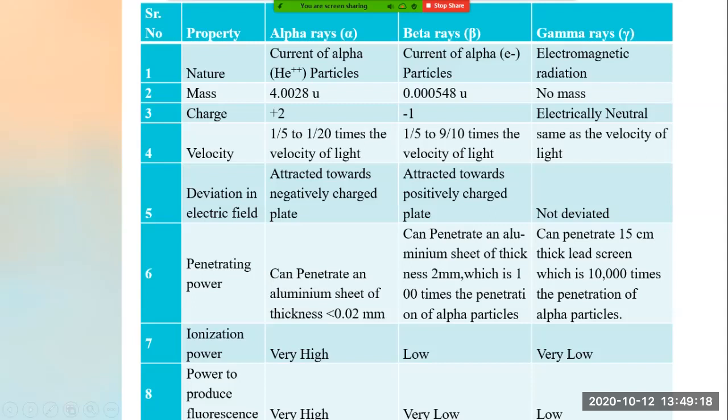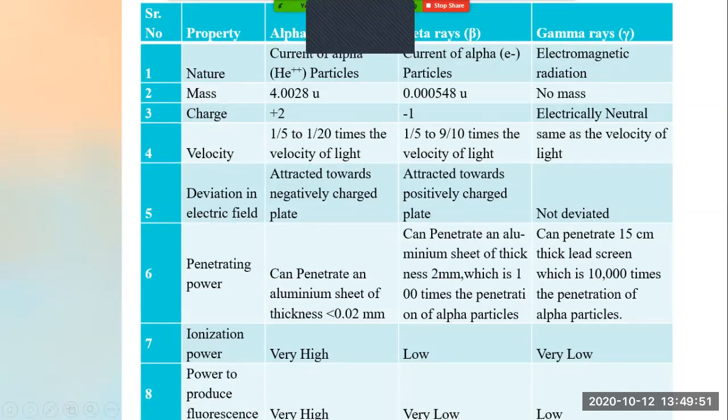Now, the fourth point is velocity. What is the velocity of these three rays? The velocity of alpha rays is 1/5 to 1/20 times the velocity of light. Whatever the velocity of light is, alpha rays are 1/5 to 1/20 of that. What is the velocity of beta rays?